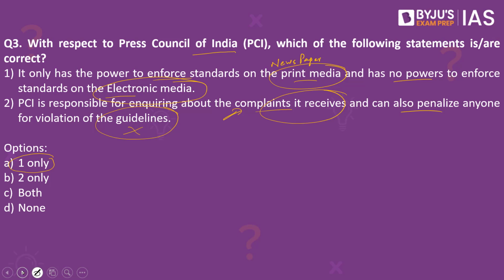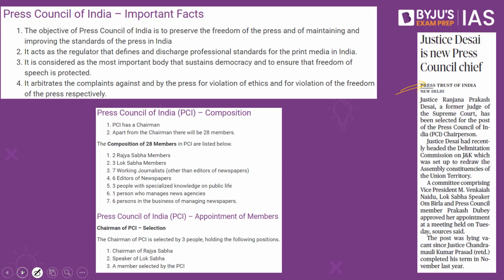Now if we look at the facts with respect to the Press Council of India, its objective is to preserve the freedom of the press and to maintain and improve the standards of the press. It acts as the regulator that defines and discharges professional standards for the print media in India. Remember, this happens to be a statutory body, and because it is a statutory body, we have a law called the Press Council Act of 1978.